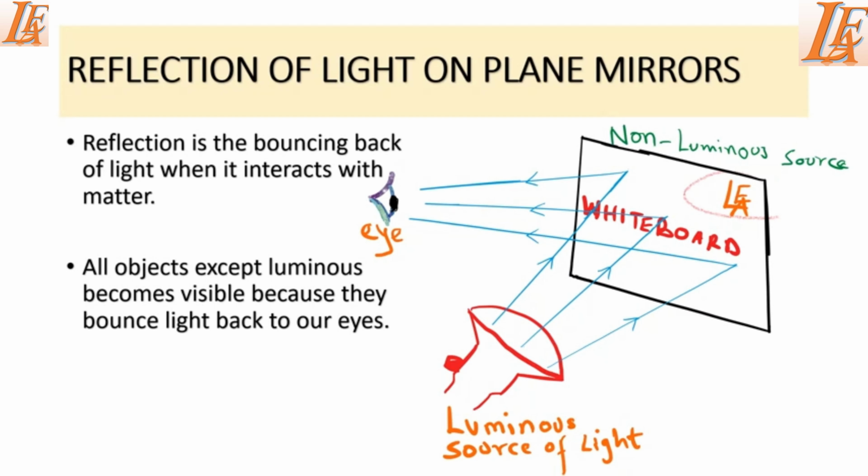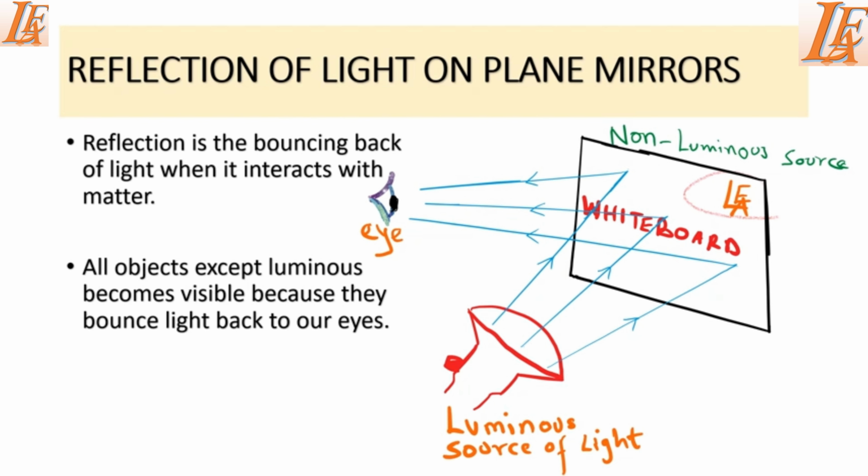In the previous lesson we discussed light, and we said light is a form of energy which travels from the source, where we said we have two sources, that is luminous sources and non-luminous sources, in form of rays and beams. A ray, we said, is a narrow stream of light, while beams are collection of rays. So in this lesson we are going to discuss reflection of light on plane mirrors.